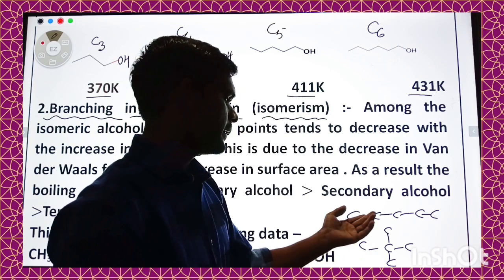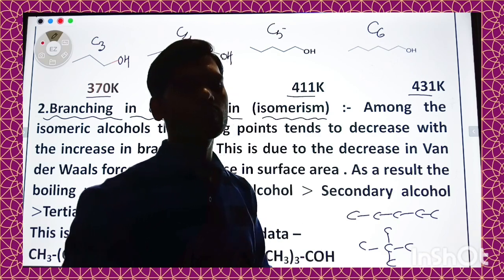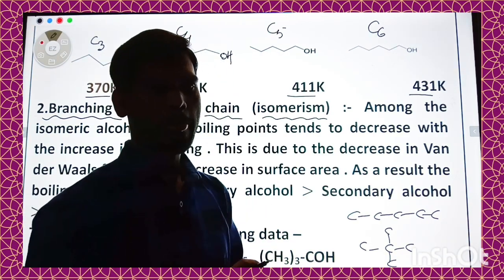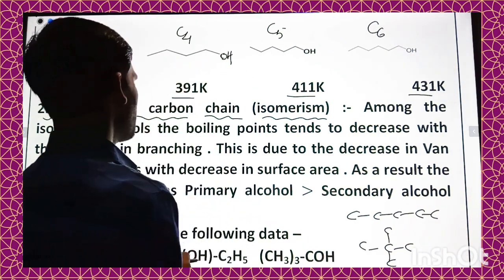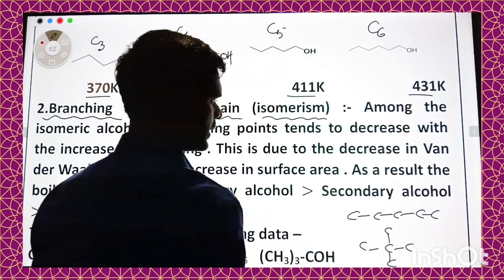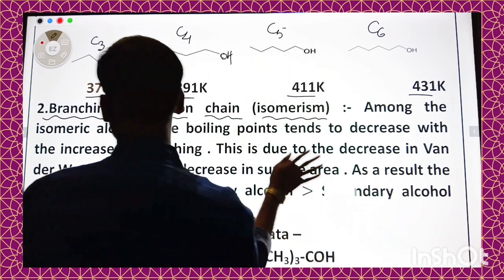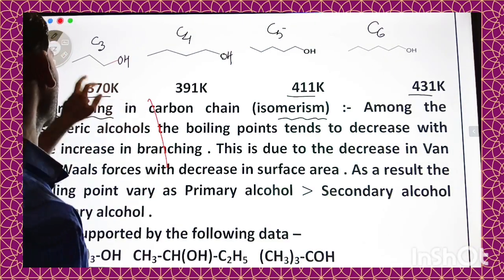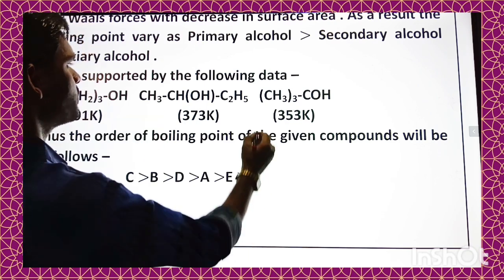So in this case amount of surface is higher, and as the amount of surface increases, van der Waals force of interaction increases. Okay, so on increment in number of carbon atom, their boiling points also increases because increment in van der Waals force of attraction. This statement can be proved by the following data.